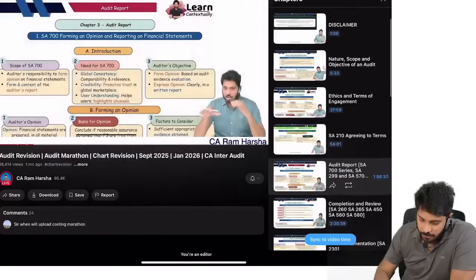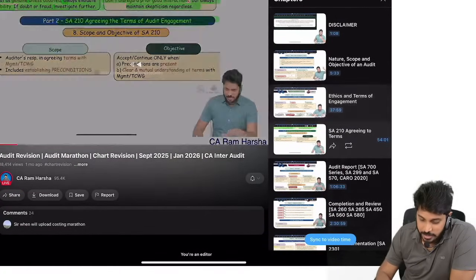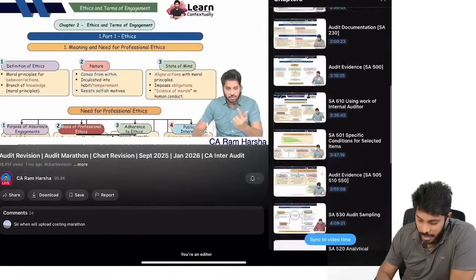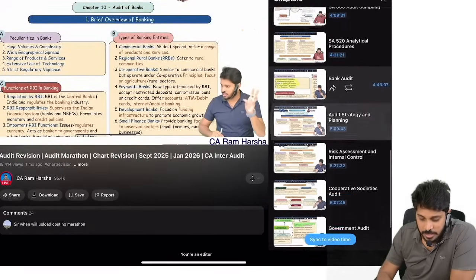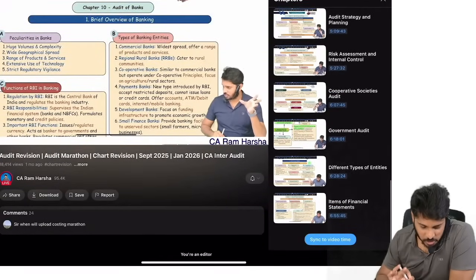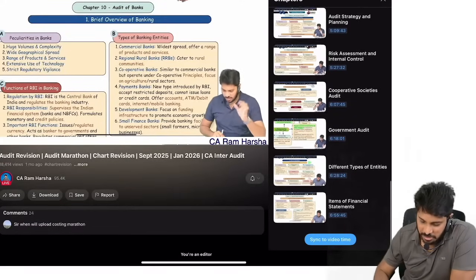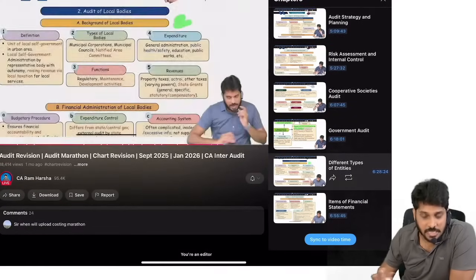You see, for example, SA 210, whatever we covered now, ethics and terms of engagement, bank audit, everything is there in chart revision also. In chart revision also 20 minutes I covered. Fantastic clarity you will get, guys. Trust me, the kind of clarity you get in chart revision is also fantastic, amazing.